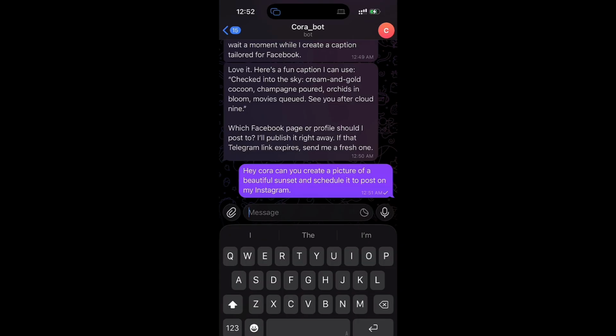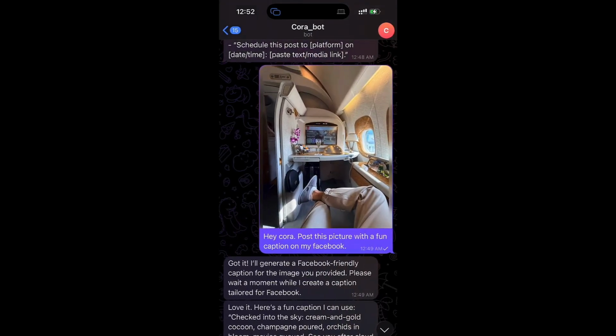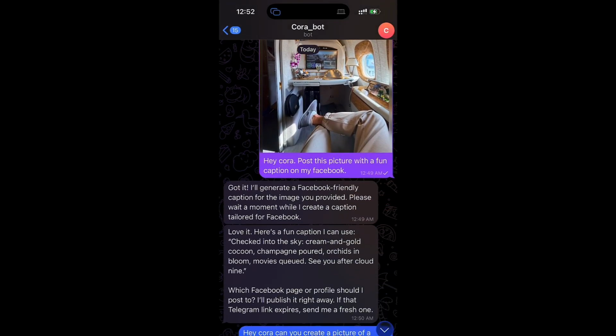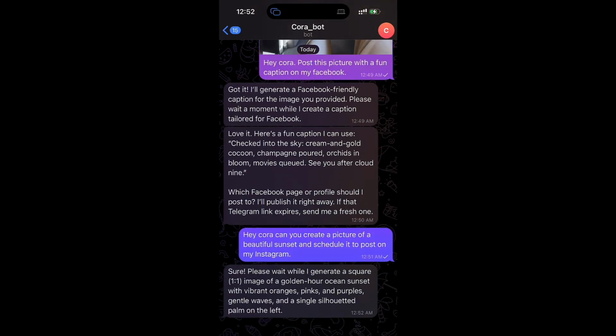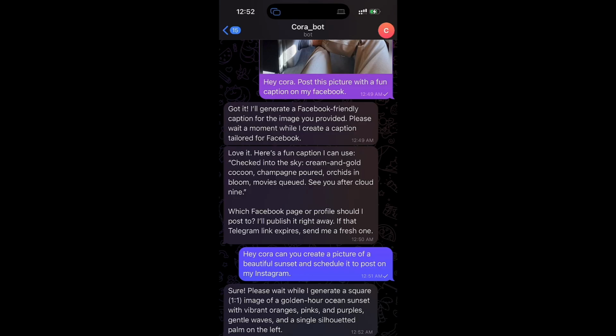You're having a natural conversation with this social media manager that you have, and it can create content, it can read and understand everything that you've said, and it can do everything for you without you actually having to deal with an application layer. We have to create prompts, we have to create content, we have to edit everything, you have to schedule everything, you have to manage the calendar. None of that is needed anymore. You're just having a conversation, and the way you're having this conversation for your own social media, you could do the same for your clients.